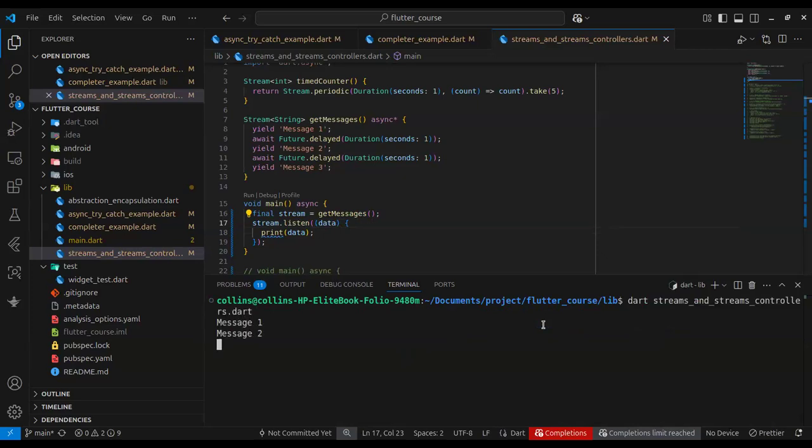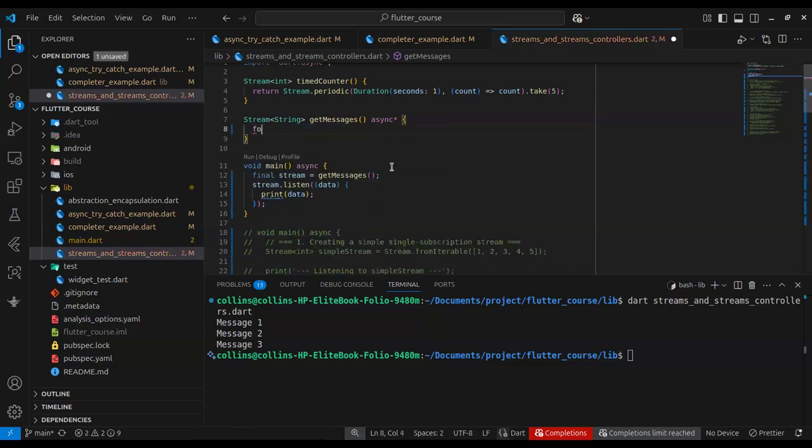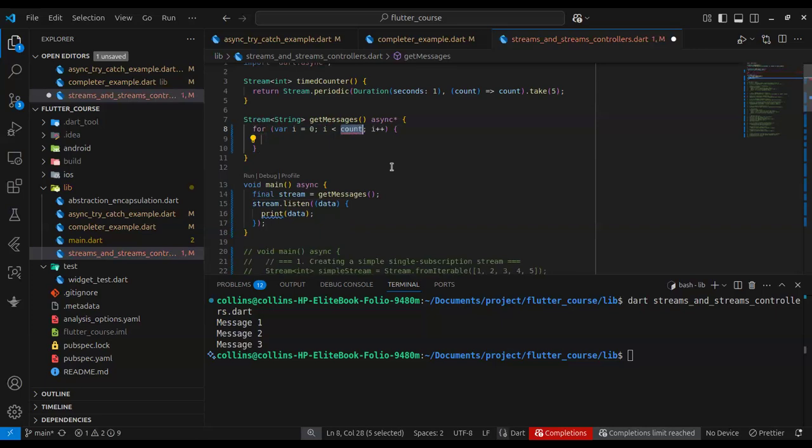Okay, so can we see what's going on? You can see it printed message 1, message 2, message 3 at intervals of 1 second, and it exited. It exited because the stream has no more data. It has completed. This is a very primitive example. For instance, you might want to do something more interesting with a for loop, say 100. So I want to do something more interesting.